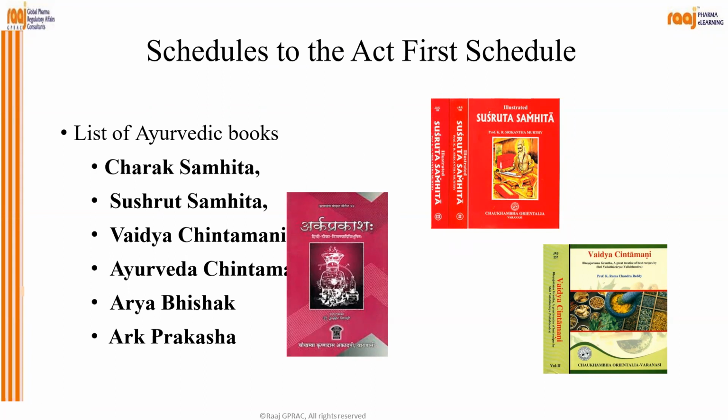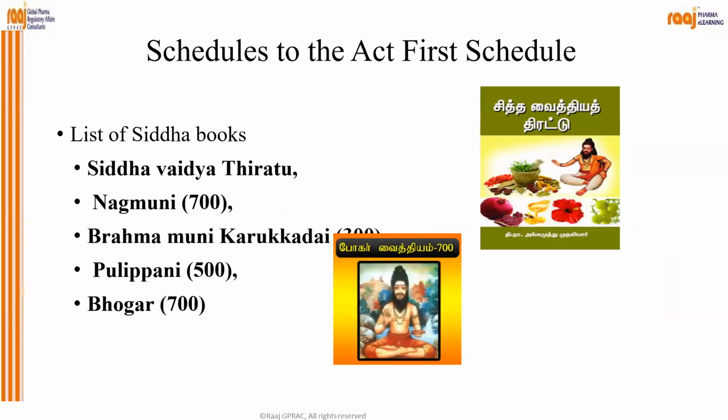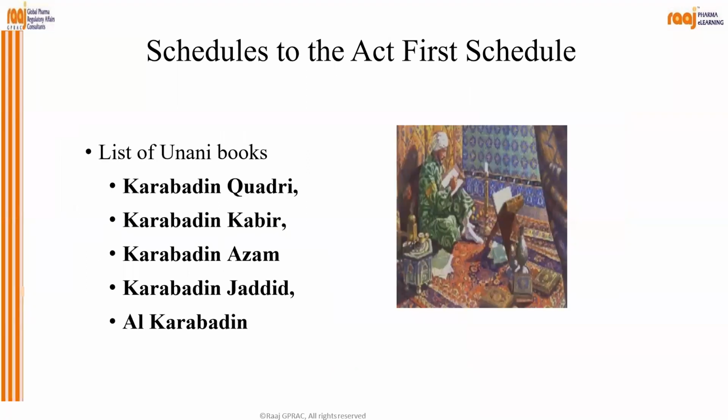So these Ayurvedic, Unani, and Siddha formulations, or the information about the drugs is published into these books only. Then list of Siddha books, Nagamuni, Brahma Muni, Agastiyar, Bhogar. There are so many. Let's see. These are all available in the first schedule.